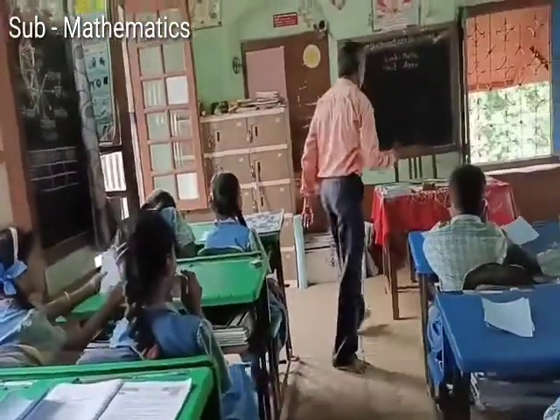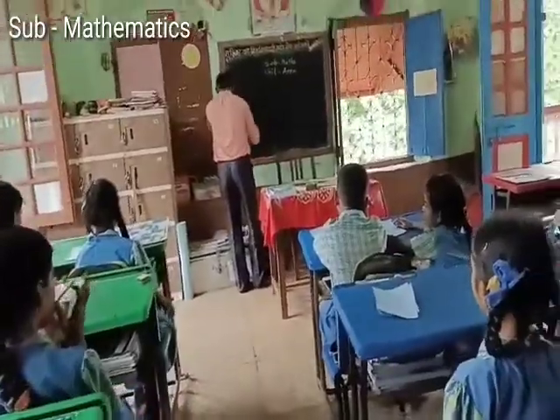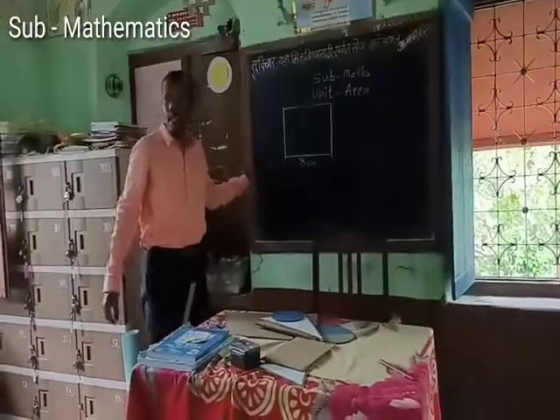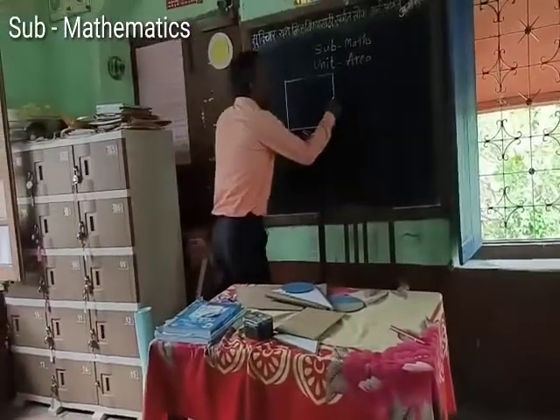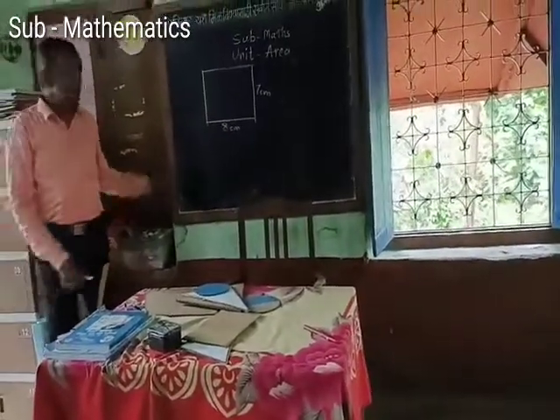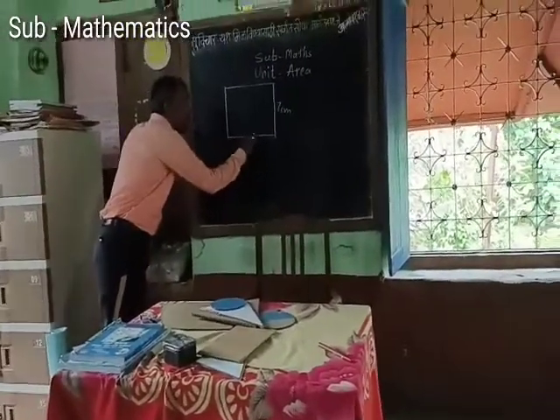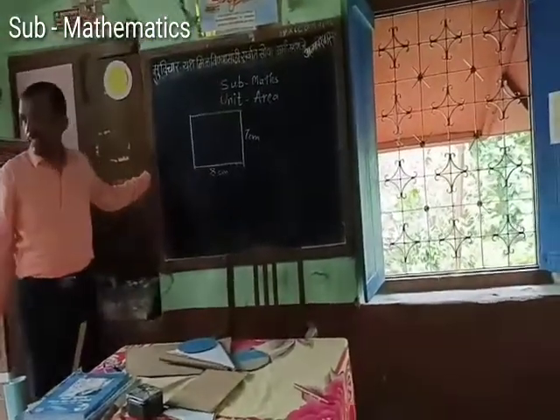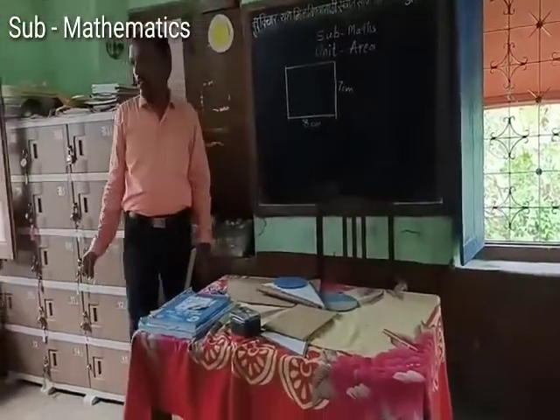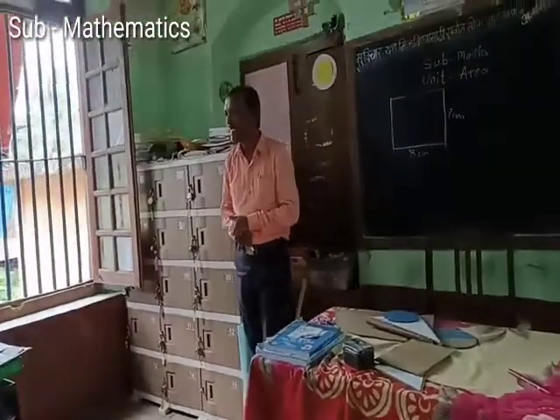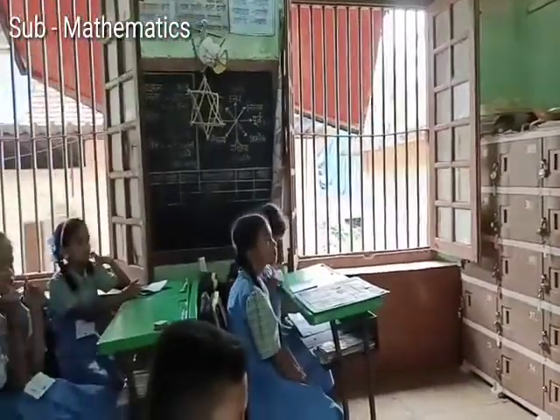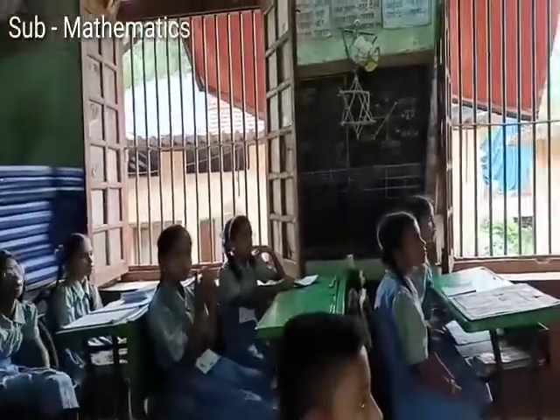Now we are going to learn the figures. This is a rectangle. The length of the rectangle is 8 centimeter and the breadth is 7 centimeter. That means there are 8 lines on length and 7 lines on breadth. So how many squares are there? 8 lines of 7 squares each.